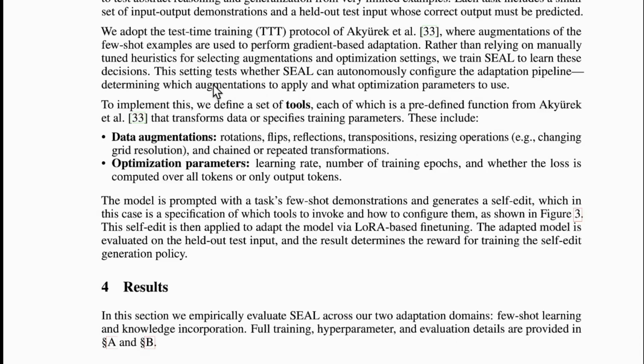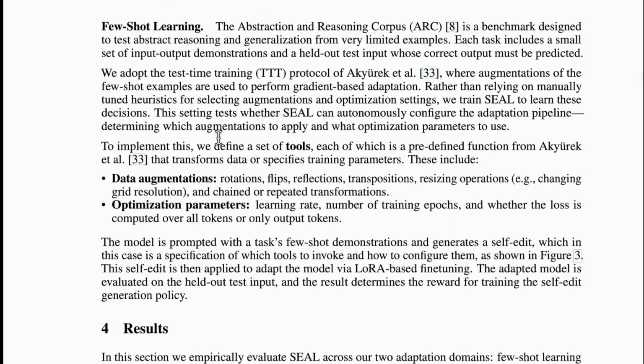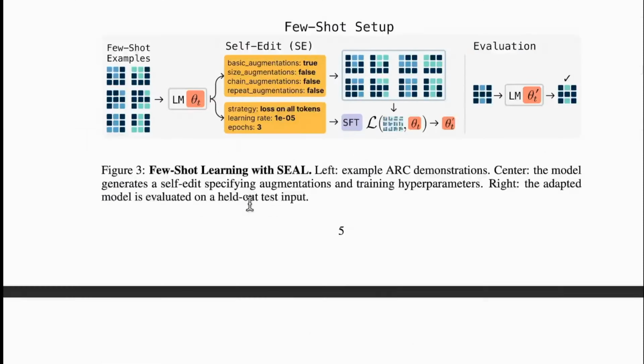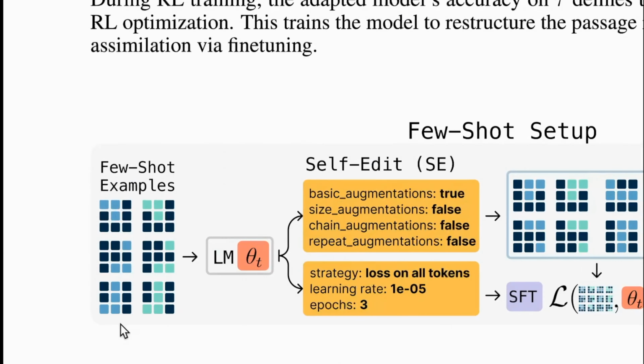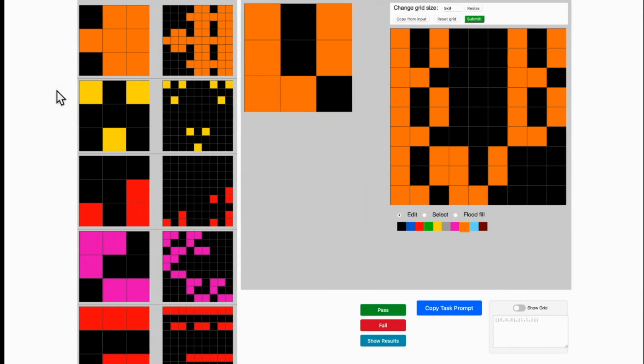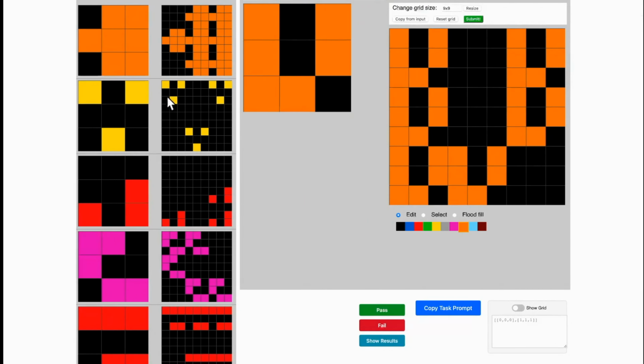So these are the two things that are the nodes in this particular method, that is few shot learning method. That is the data augmentation, how the data should be augmented. The second is optimization parameters. At what parameter should the model be trained? To more understand this, let's get back to this example. Again, we have the LM theta t, the model, as we talked about previously. And if you look at few short examples, you can see this is very similar to the interface that we just talked about, this particular interface.